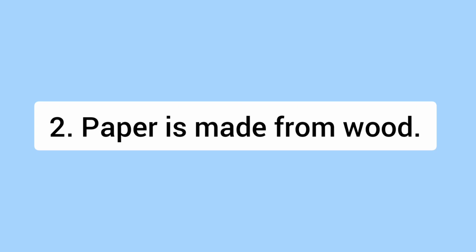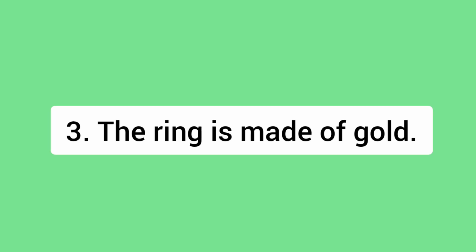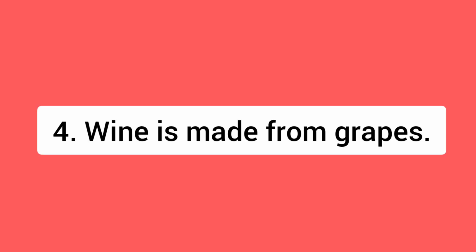Let's study some more examples. The ring is made of gold. Gold is still in its original form in the ring, right? So, the ring is made of gold. Fourth example, wine is made from grapes. Grapes are processed into wine. You won't get the grapes back in the wine, right? So, wine is made from grapes.